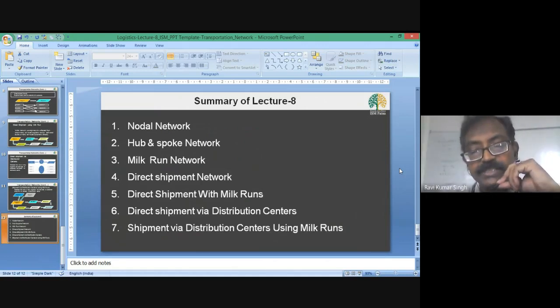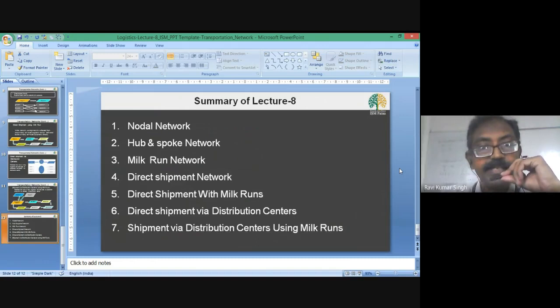Why are we doing this? We are designing a network to optimize our operation so that with minimum cost, minimum effort, and minimum resources, we can serve our customers or clients.